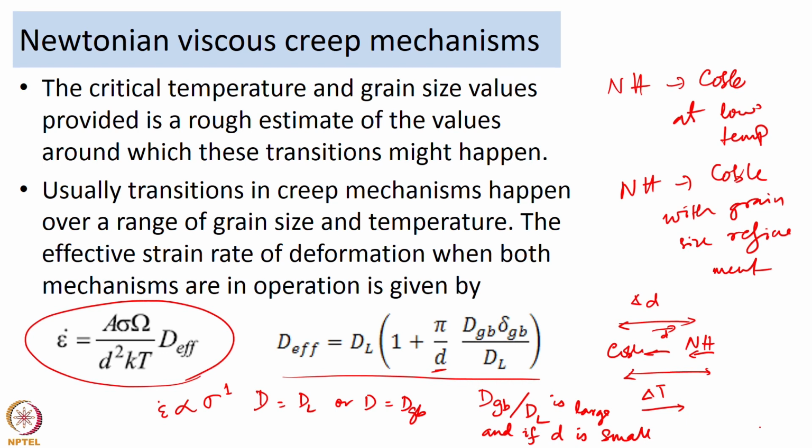And the converse of it, that is, if D_Gb by D_l is small and if d is large, if the grain size is large, then the contribution of Nabarro-Herring creep to the total strain rate of deformation is going to be higher.